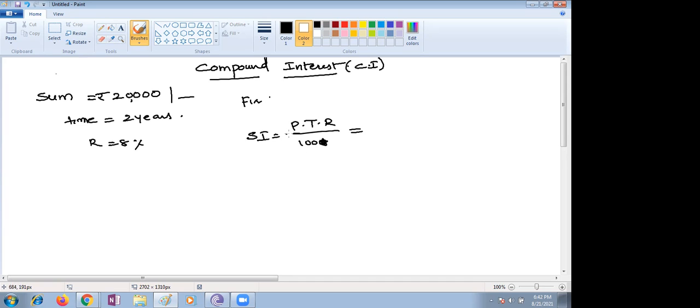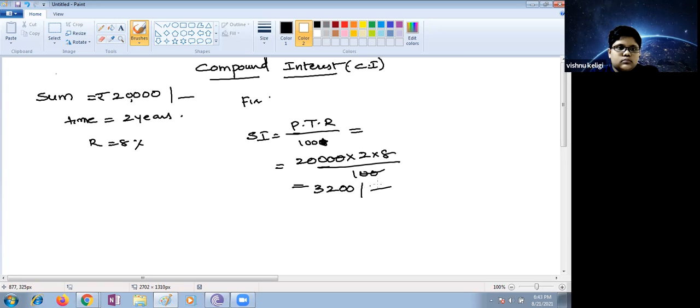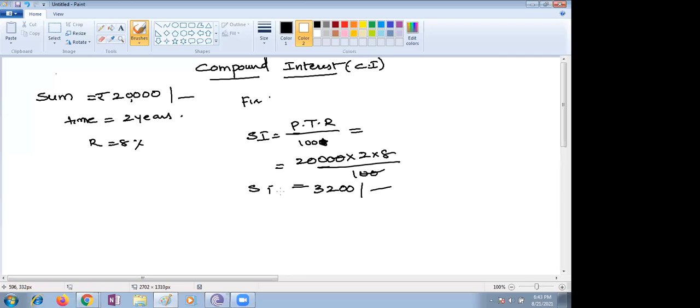I insist here for the students. PTR, that is okay for the first year, children. In the first year, as usual, we do the same way: 20,000 into 8 by 100. What happens here? 8 twos are 16, 16 twos are 32, 3200. But this is the simple interest after 2 years. So this is the simple interest you are calculating.